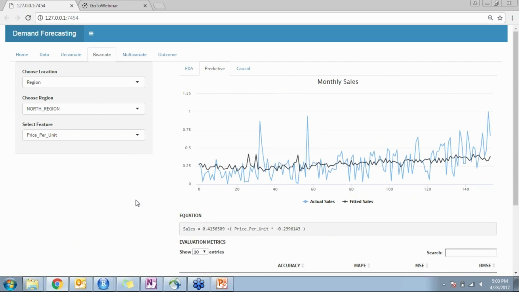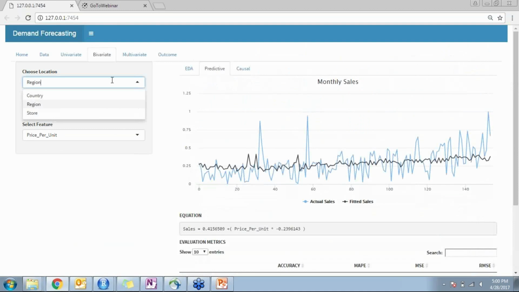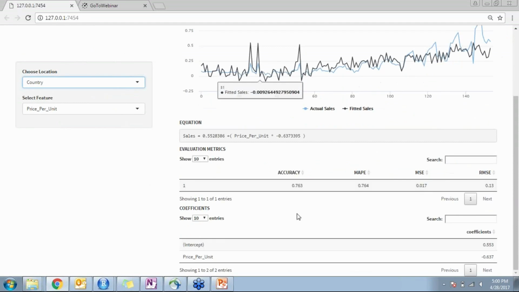Though it is not a lag-based or a time-based modeling such as ARIMA or neural network models, this is to understand what is the relation between a dependent variable and one independent variable over here. So as you can see here, if I take the whole country as a region, and then I take price as the independent variable, it shows me an accuracy with a mean square error of 0.017. However, this would end up in a huge amount of error rate, which you can see with the equation that we talk about here.